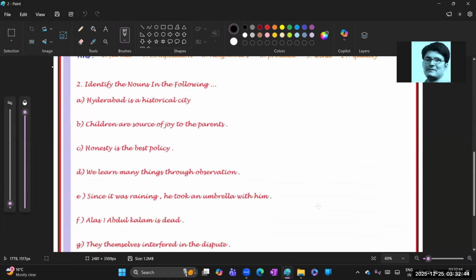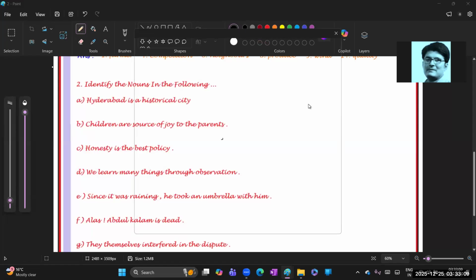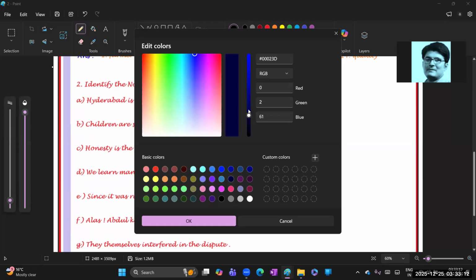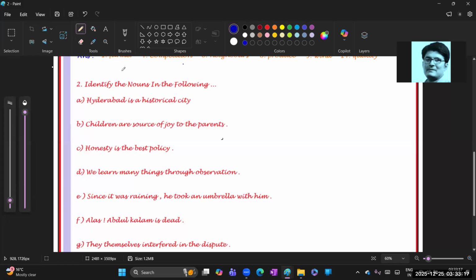Second one: identify the nouns in the following. See the first one, Hyderabad. Just a moment, I need to pick up the writing part. Okay, now I got it. I need to select the color, blue. Okay, identify the nouns in the following.